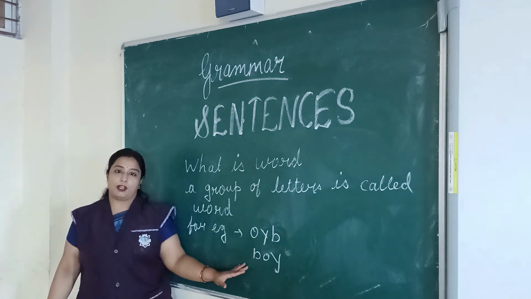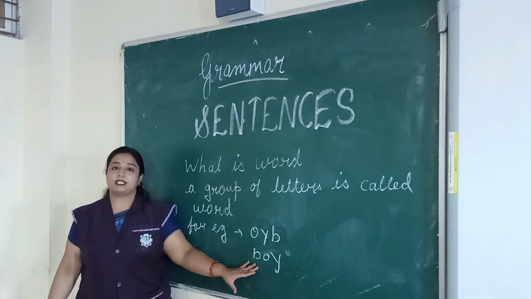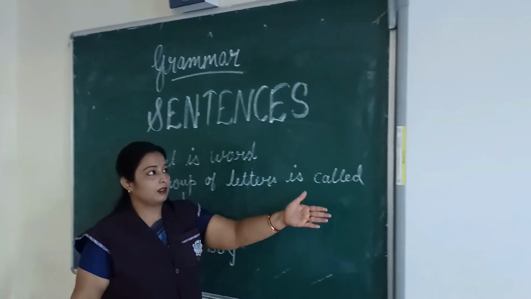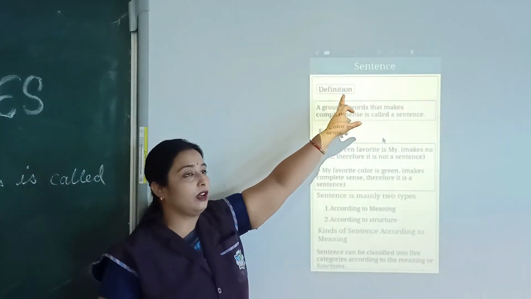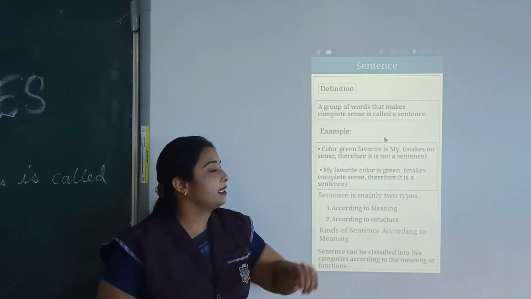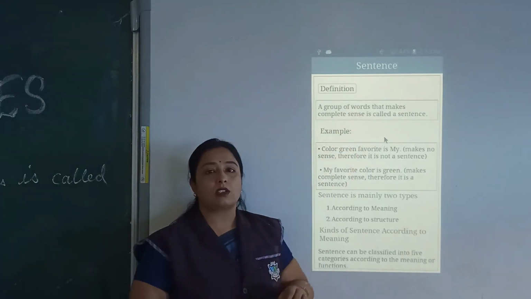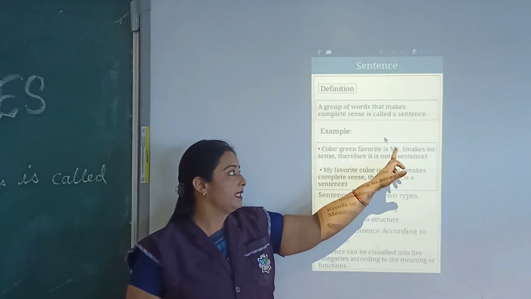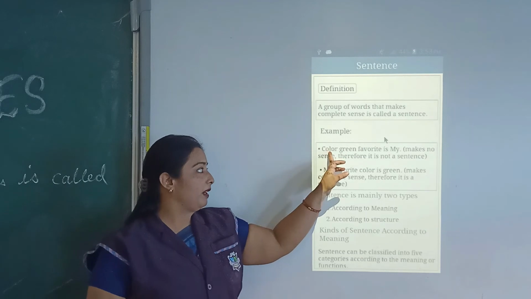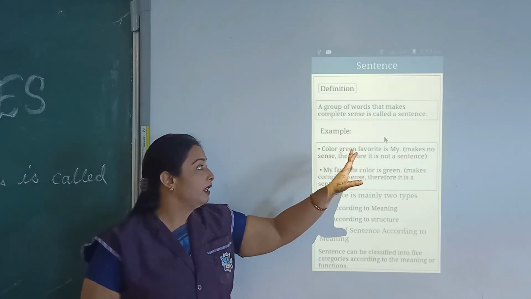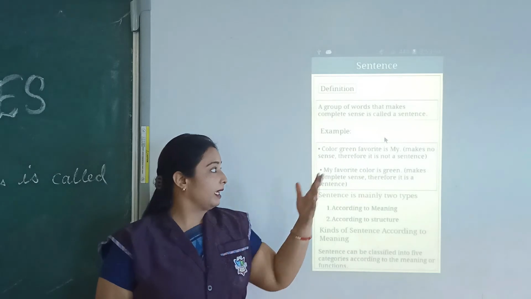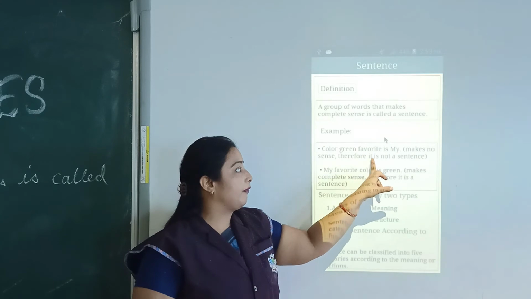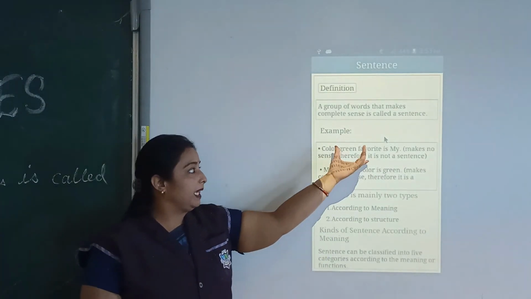It's called ball. Then we'll understand what is a sentence. So here is the definition of sentence. A group of words that makes complete sense is called a sentence. For example, color green favorite is mine. Can you understand the meaning of it? This gives no sense. Therefore, it is not a sentence because it makes no sense.